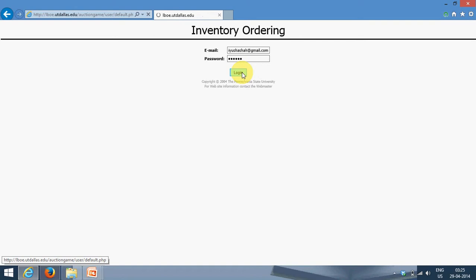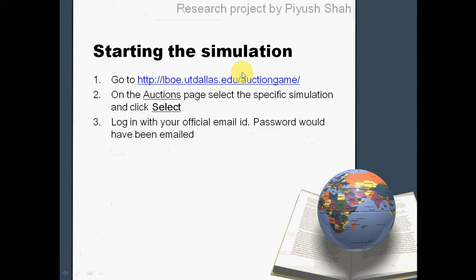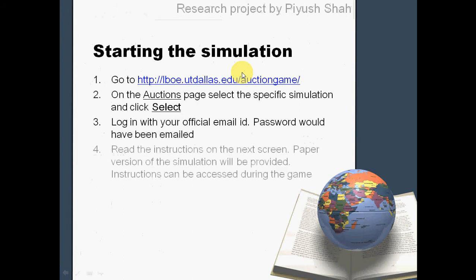So I would log in to come to this screen, which is the simulation instructions. So as soon as we log in, we would come to the simulation instruction screen. A paper version of the instructions would be available. The soft version can also be accessed throughout the simulation in case you would need it.